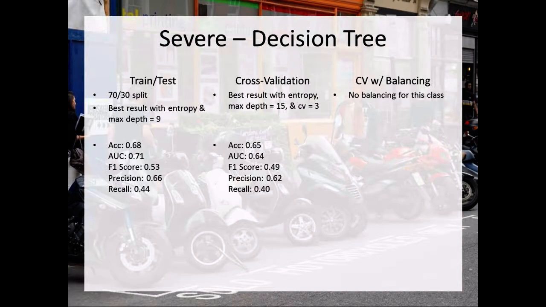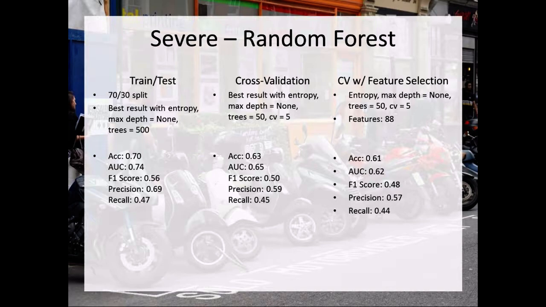Looking at the severe class, more balanced, so I'm expecting better results here. So looking at train test split, we get a 0.53 for F1, which outperformed cross-validation at 0.49. I didn't do any balancing with this data set, so there's nothing to show in that column. AUC and accuracy here are closer together, indicating balance. Random forest, F1 of 0.56 compared to 0.50 for cross-validation.